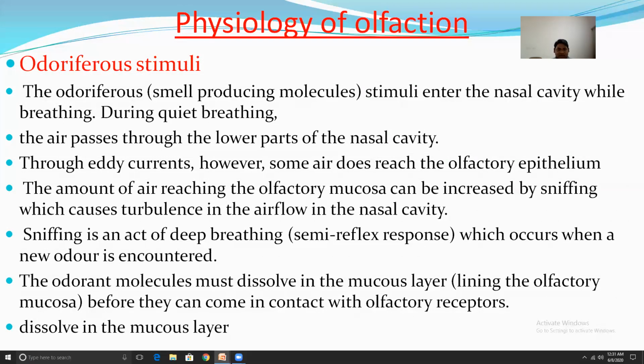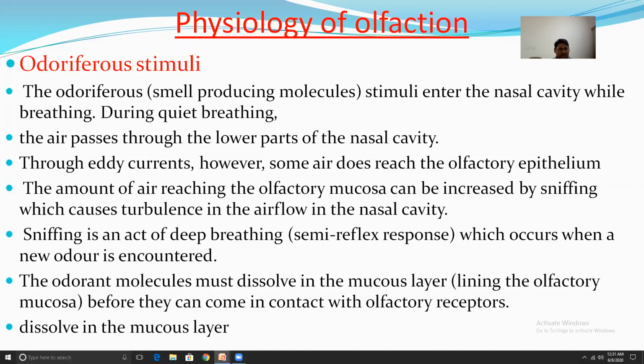However, some air does reach the olfactory epithelium. The amount of air reaching the olfactory mucosa can be increased by sniffing, which causes turbulence in airflow in the nasal cavity. Sniffing is an act of deep breathing, a semi-reflex response, which occurs when a new odor is encountered.